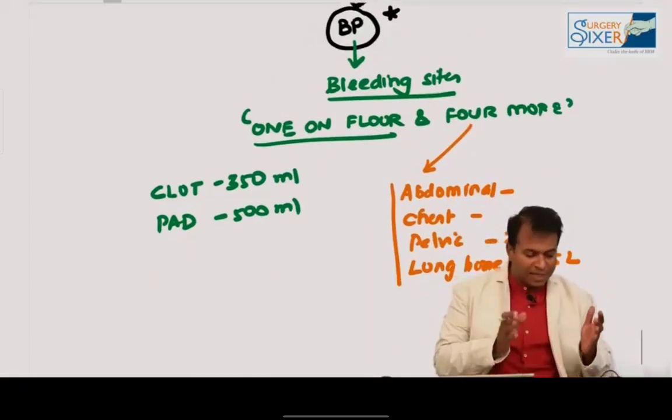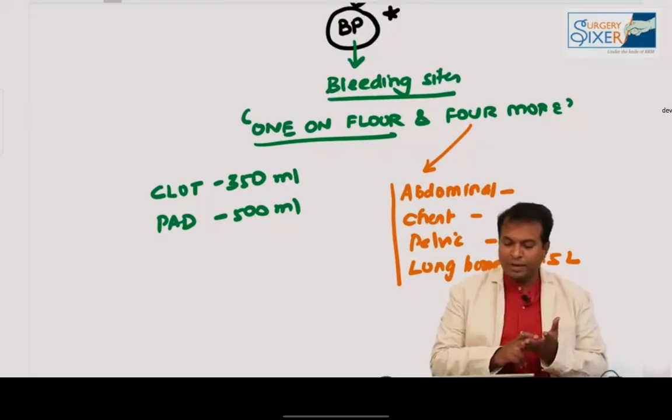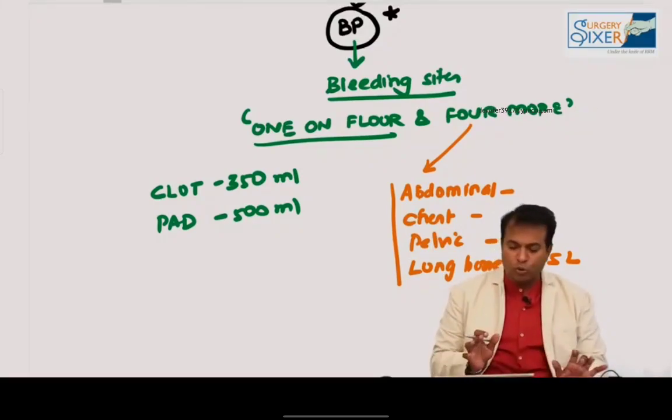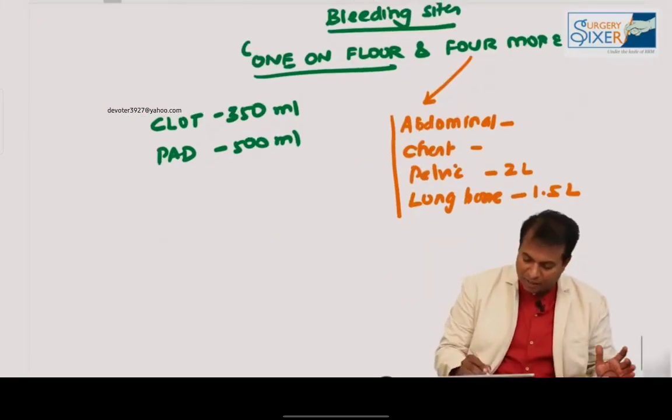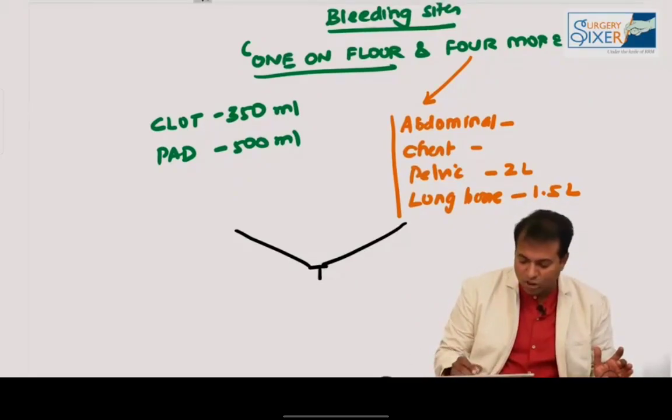So in bleeding, what are the sites you look at? You should look at the floor, chest, abdomen, pelvis, and long bone. So these are the places where you should look for bleeding spots. And the moment you see such bleeding spots and the patient's BP is low, immediately you should start resuscitation, which we have already discussed in the shock chapter. Let me give you a fast review now here.